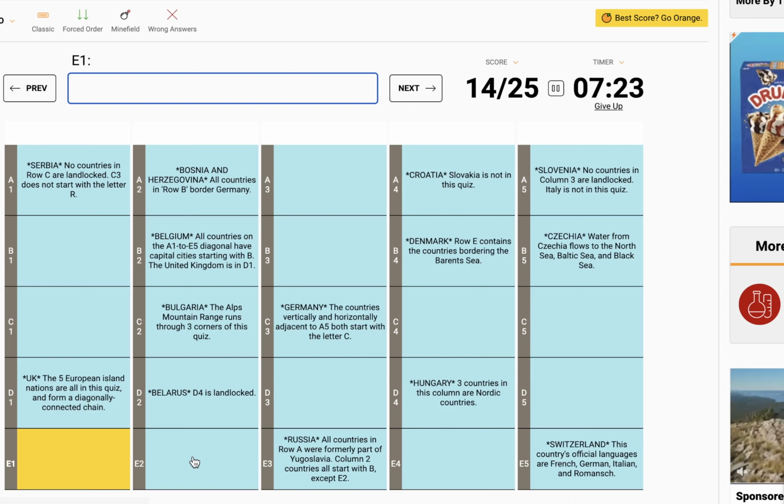So E2. E2 is going to have to be an island nation. But two of the islands are in the Med. That would be Malta and Cyprus. And the UK and Ireland are not. They're in the North Sea, I think. I'm pretty sure that forces E4 to be Iceland. But does Iceland border the Barents?